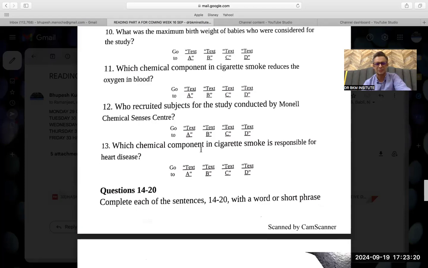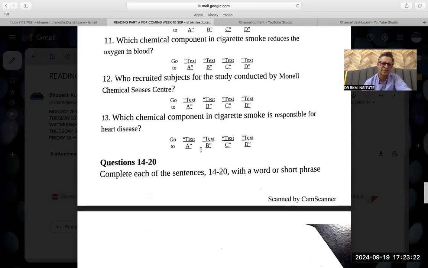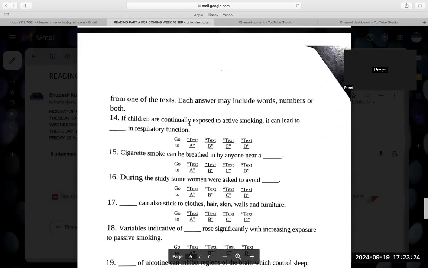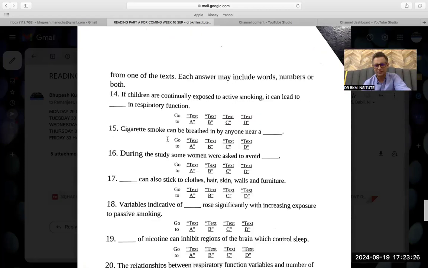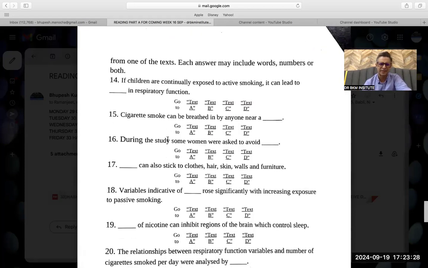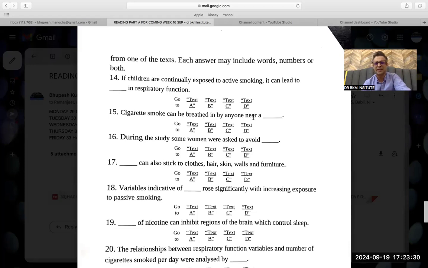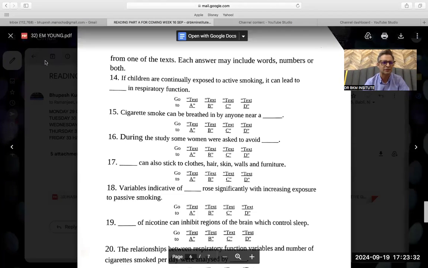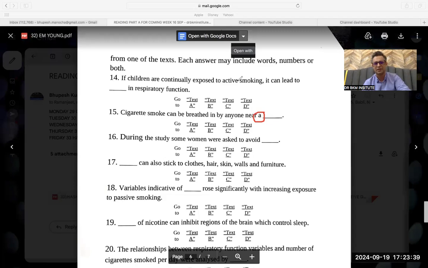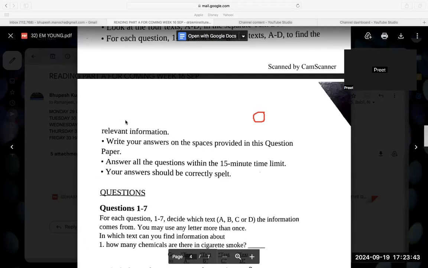Which chemical component is responsible for the again? It was carbon monoxide, right? Yes, sir. If children are continuing, it can lead to the same answer which we did. Second smoke can breathe in by near now, don't forget this as well. These articles also have a word given, I think 90% of the times, and even near a smoker.